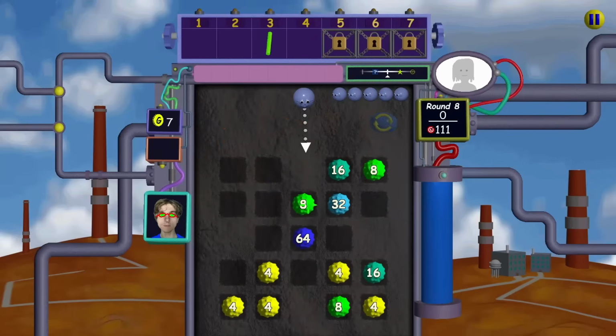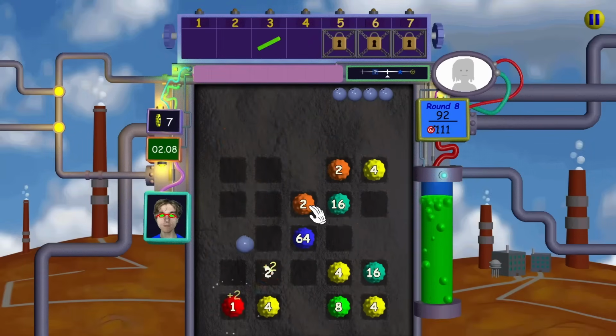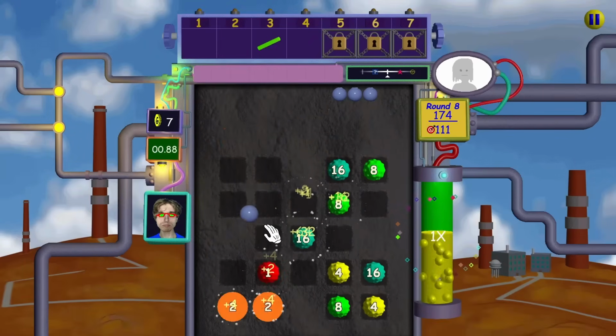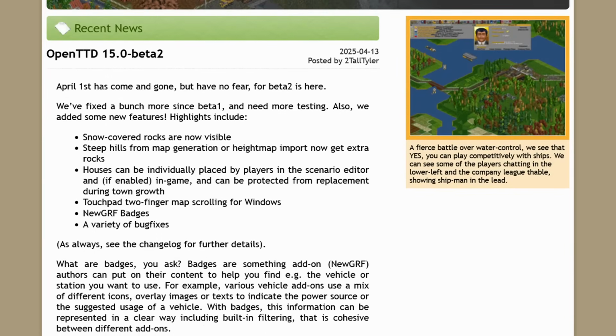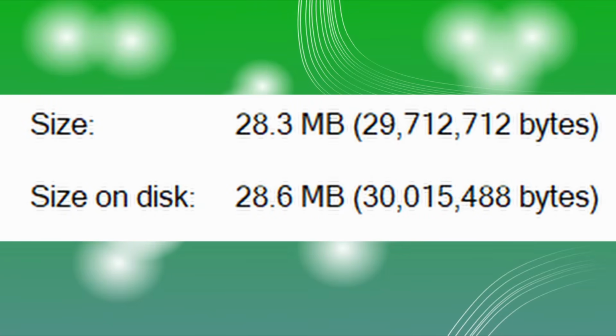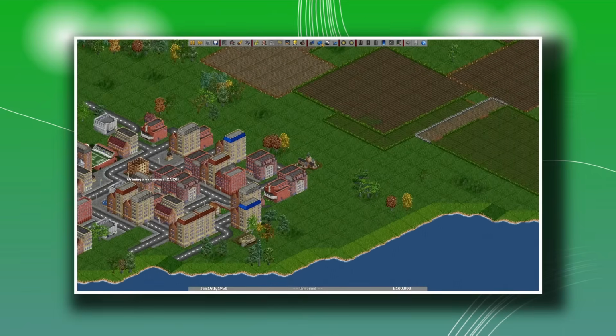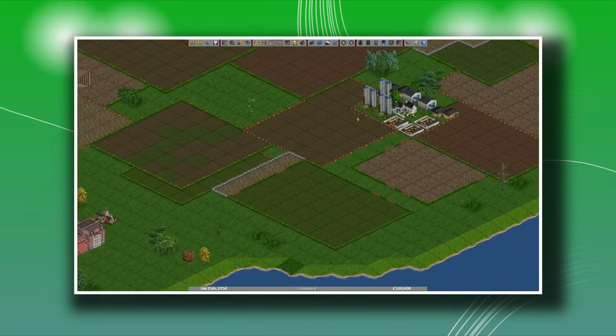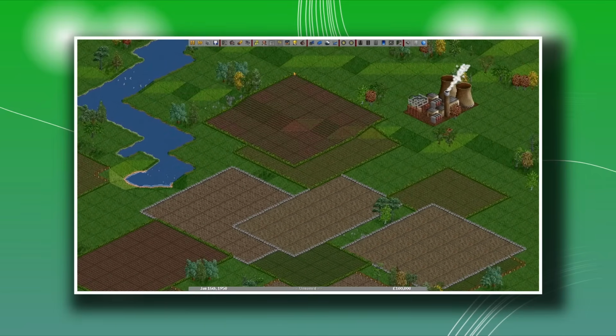Well, good thing we can figure out how to make it smaller, but sadly we can't include it in this list. Just on this one. OpenTTD is an open source version of Roller Coaster Tycoon, and it's under 30 megabytes. It has so much content, as you can just do whatever you want. It's a sandbox game. But again, this is a great game in just small size. Also, it's free because it's open source.